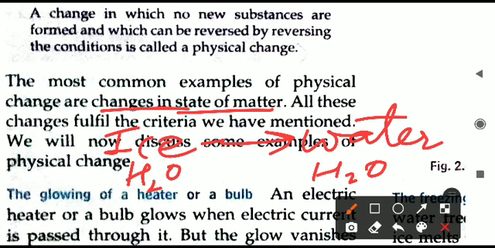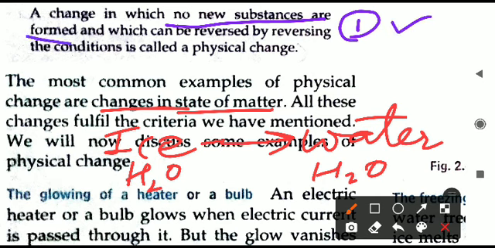The solid is changing to liquid, but the chemical composition is the same. Ice and water are the same thing, only the state of matter is different. On one side H2O is in solid form, on the other side H2O is in liquid form. So by this point we can say that no new substance is there. So it fulfills the first condition of this definition, no new substance is produced. Okay, so the first condition is fulfilled.